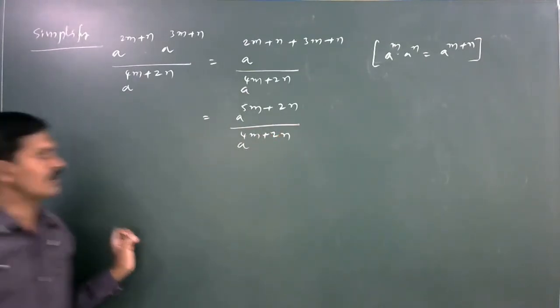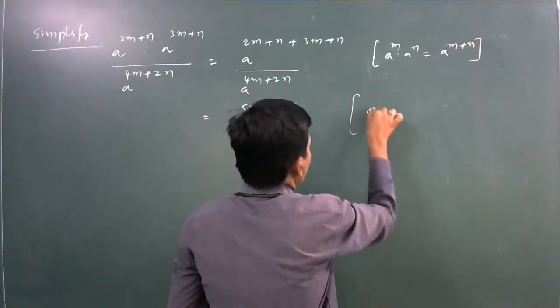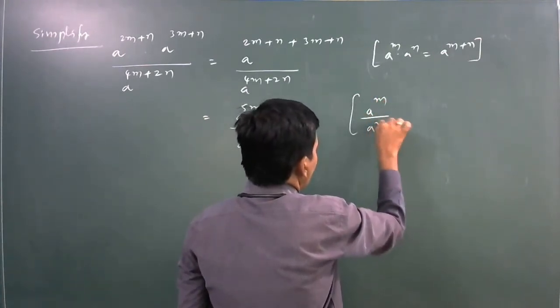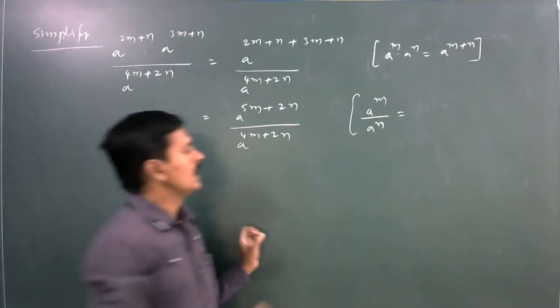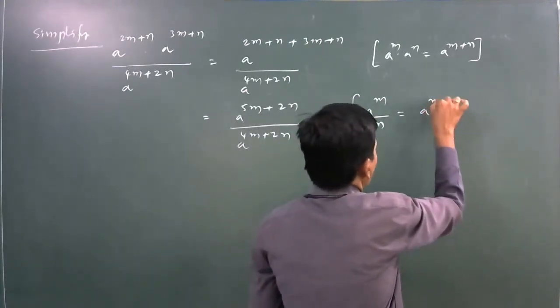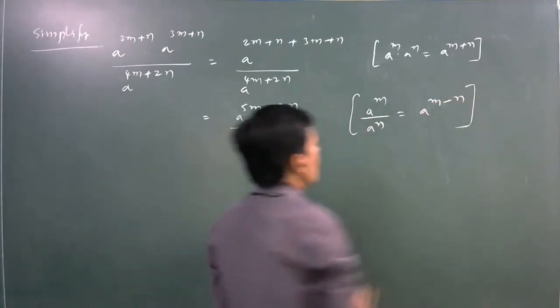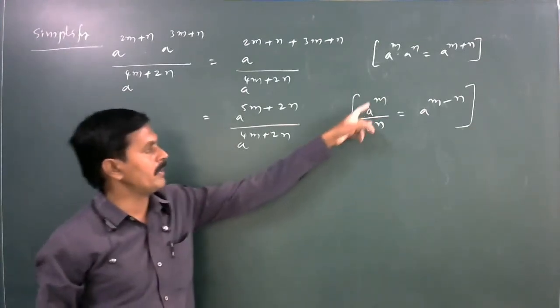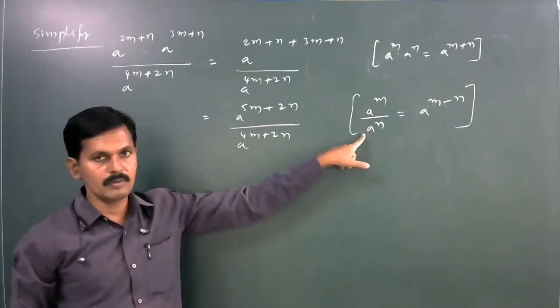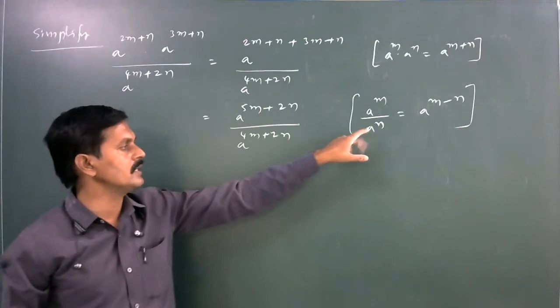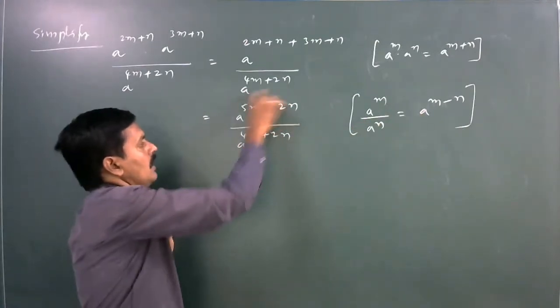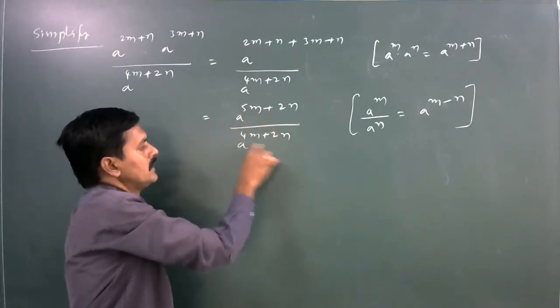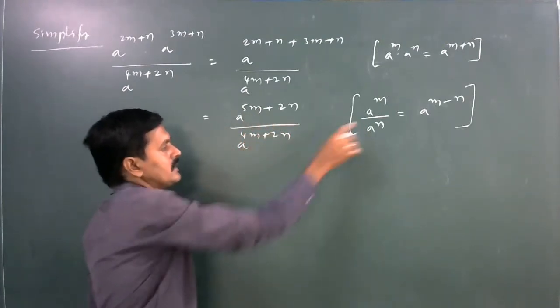Again applying another law, a power m divided by a power n. What about a power m divided by a power n? It is a to the power of m minus n. Here applying this law, let us consider this total value as m and this as n.